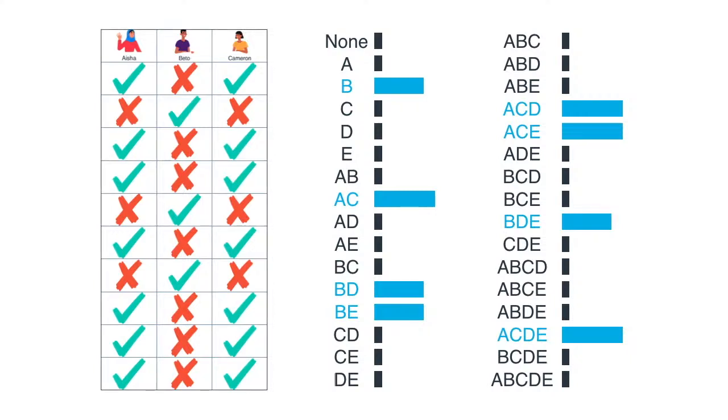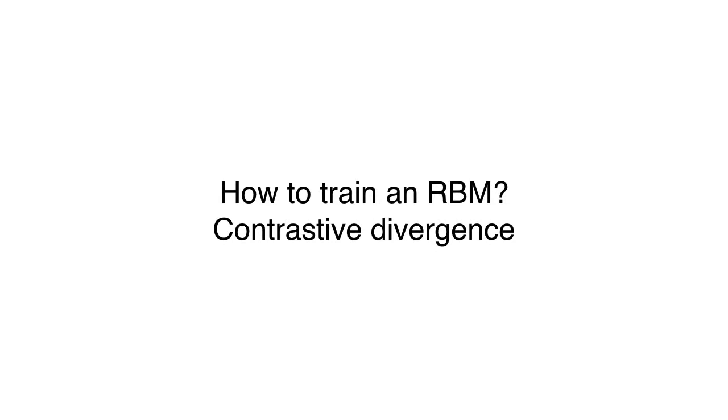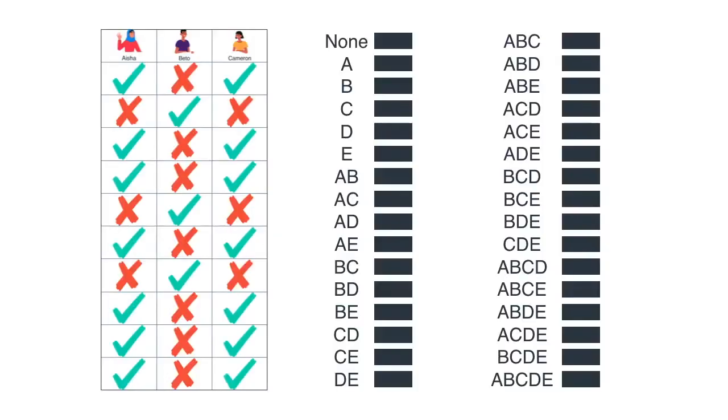Actually, that may be too much to ask. What we want is that certain sums of these are high, but we'll see this later. And now that we know what we want, we are ready to train our RBM. I will show you a method called contrastive divergence, which is very useful. Let's go back to our original RBM with 0 weights, and which gives each scenario the same probability of 1 over 32. And let's start looking at our data one by one, starting at the top.